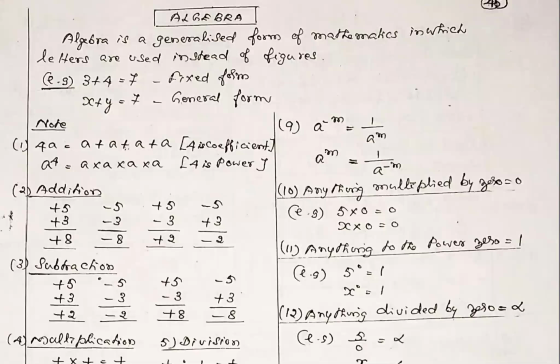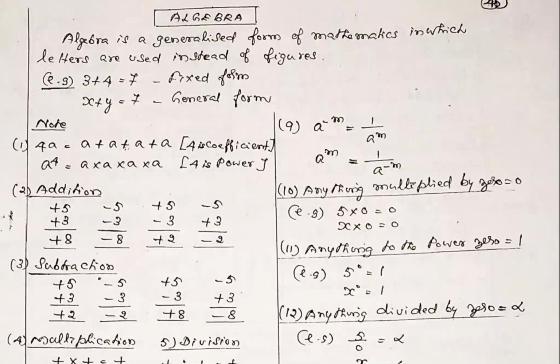For doing the type 1 problem, some notes are required. Note 1: everything is known, I am just recalling. The first note: 4a is equal to what? What is the meaning of 4 here? 4 tells that a is added 4 times: a plus a plus a plus a.